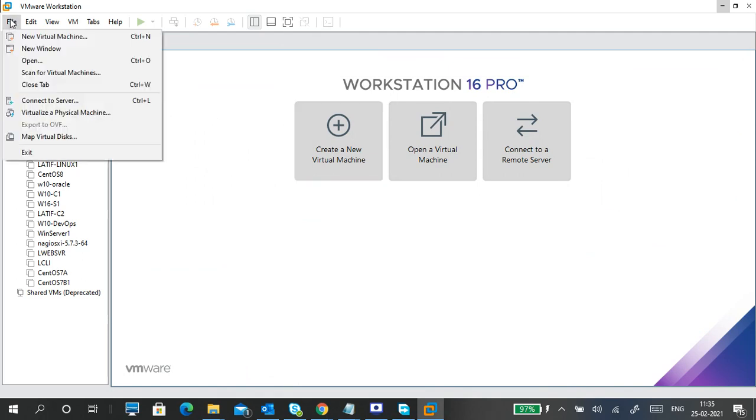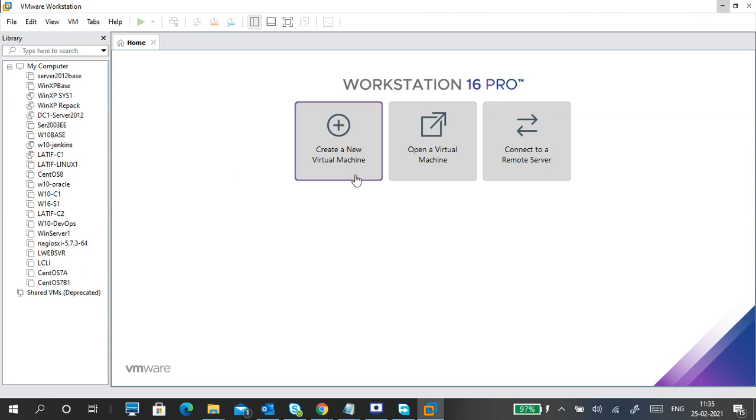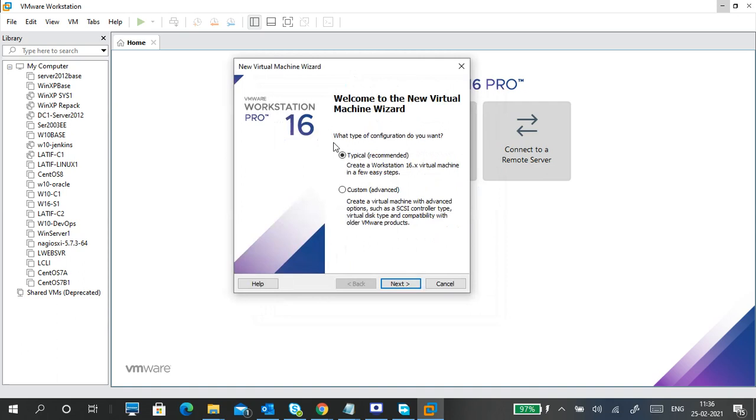Or you can go to File and say New Virtual Machine. Here I'm going to create a new virtual machine. I click on it. There are Custom and Typical options. If you want to go through all the hardware related things, then you can go to Custom. In Custom it will ask every question. It is very good normally, but I always go for Typical.